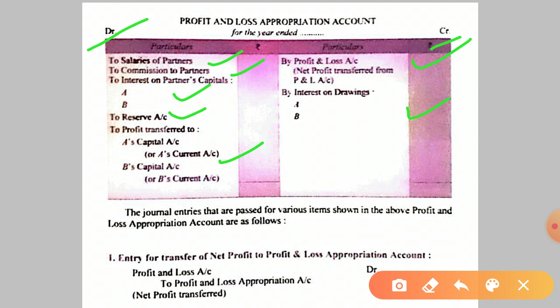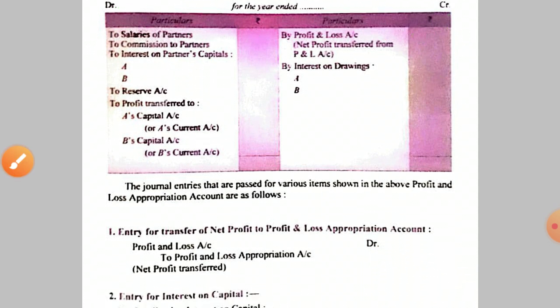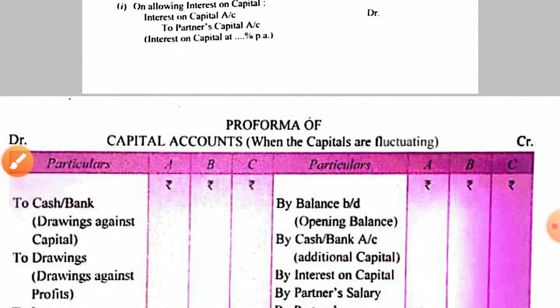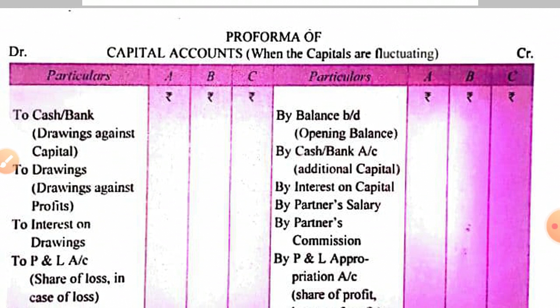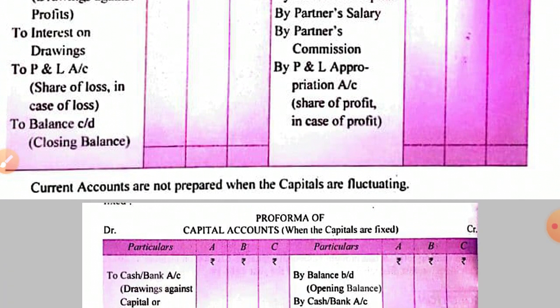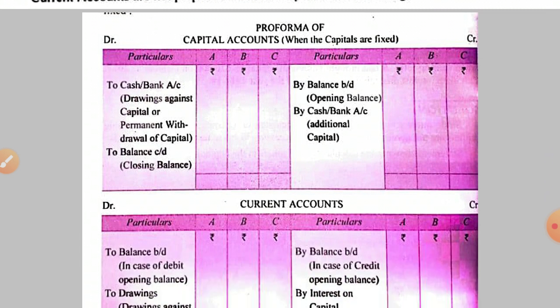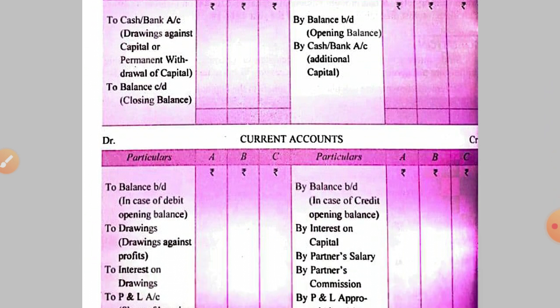So when will the capital account come? When the method is the fluctuating capital method. And when will the current account come? When the method is the fixed capital method. To have a clearer approach, we'll solve a question related to the capital account. This is the capital account when the capitals are fluctuating. I'll just show you if there is doubt. And this is when capitals are fixed.